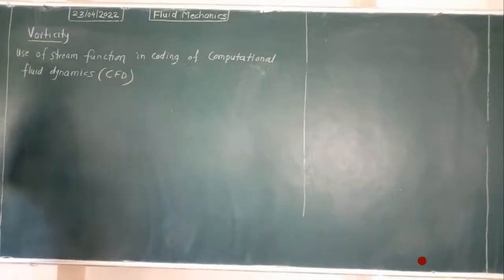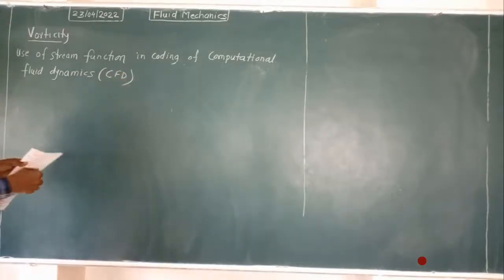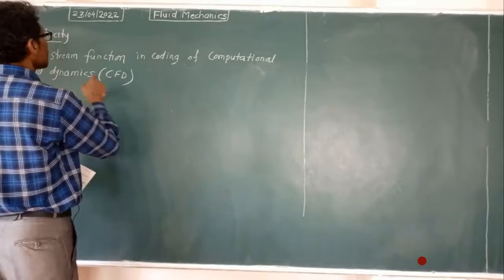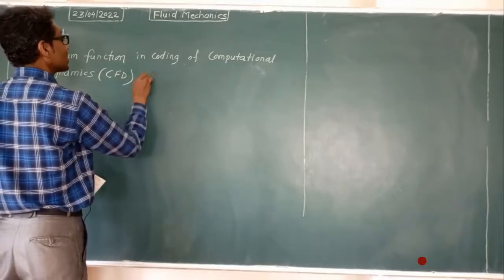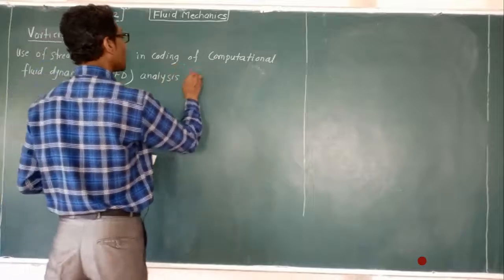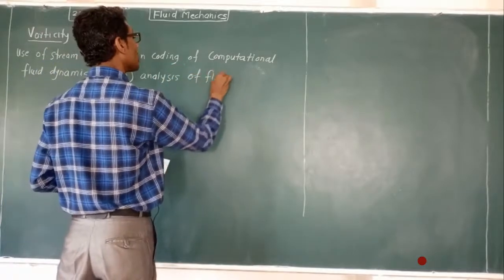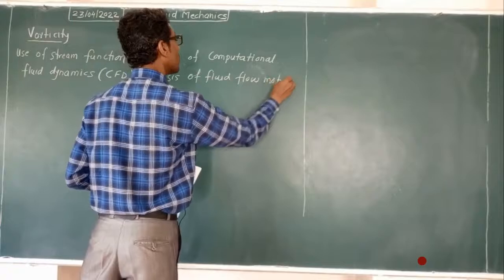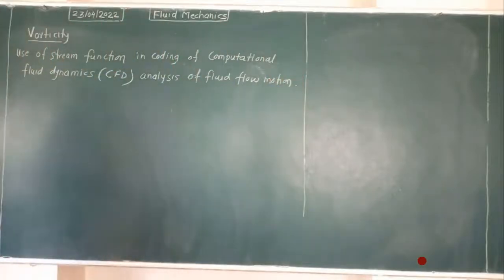This is a tool which is used to solve problems of fluid mechanics. Computational fluid dynamics analysis of fluid flow motion. This is the use.